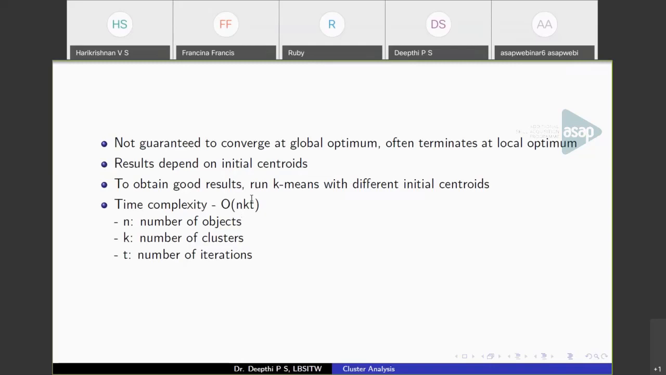Also, the algorithm is not guaranteed to give you an optimal solution. As it begins with initial centroids, the result wholly depends on the initial centroids. As such, it is not guaranteed to converge at a global optimal solution. It often terminates at a local optimal solution. So that is a drawback of the k-means algorithm. You also have to give the number of clusters as input to the algorithm.